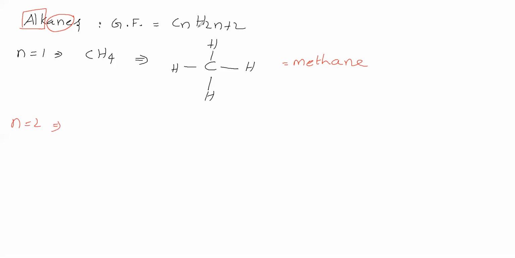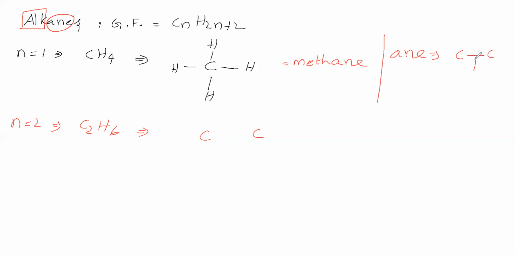Next, n is equal to 2 we will take. Substitute n is equal to 2 in this general formula. We are getting C2H6. This we will write in the structural formula. We will write 2 carbon atoms here. In these alkanes, this word "ane" is there. What is the meaning of this "ane"? What does it mean?